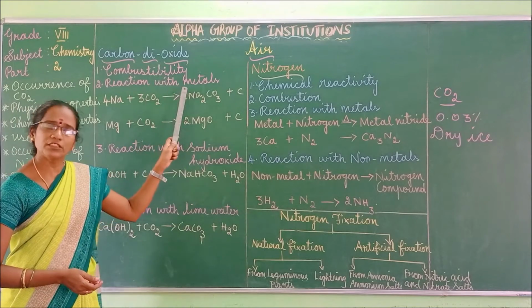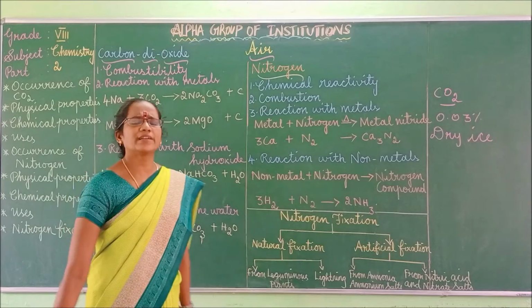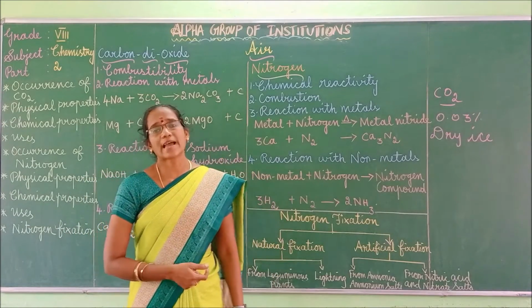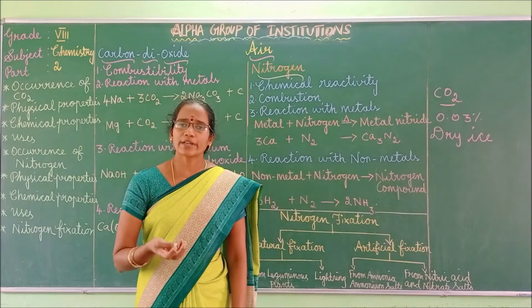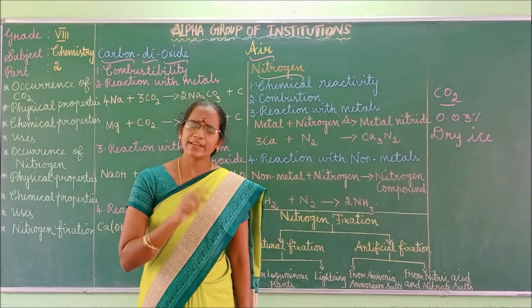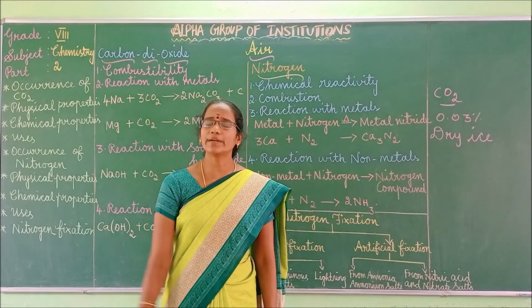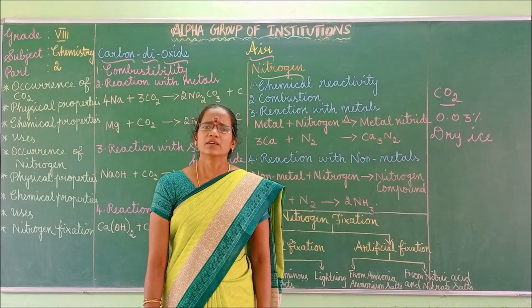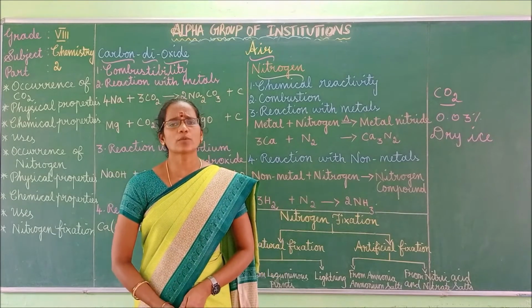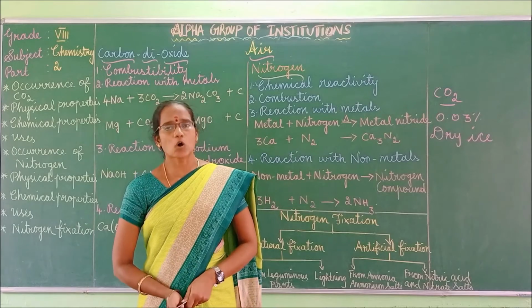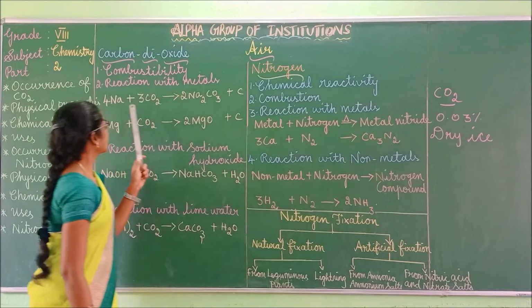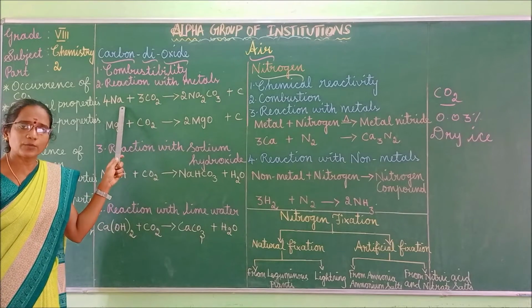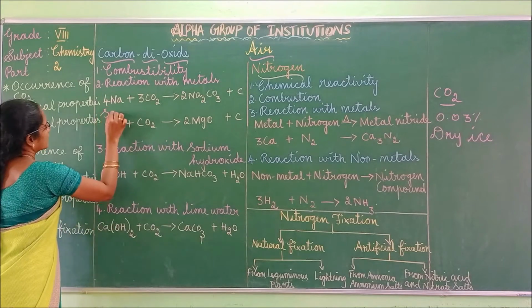Next, reaction with metals. Lighter metals such as beryllium, titanium, and then calcium, sodium, potassium, when they react with carbon dioxide, form carbonates. And magnesium, when it reacts with carbon dioxide, forms oxides. Look at the equation. Reaction with the metals. Na is nothing but sodium.